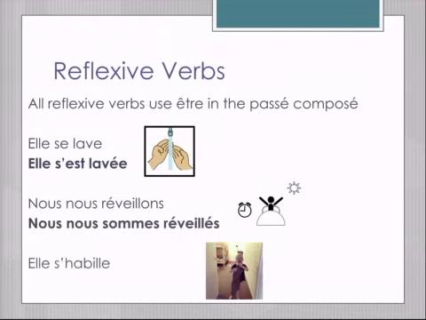You do this one. Elle s'habille. She dresses herself. Try to put that in the passé composé now. Okay, check it out. Is this what you wrote? Elles se sont habillées. Now, I changed the subject from the top to the bottom. I apologize. But I wanted to illustrate that because the L with the S at the end is plural, and it's a bunch of girls, I have to add the extra E and the S.